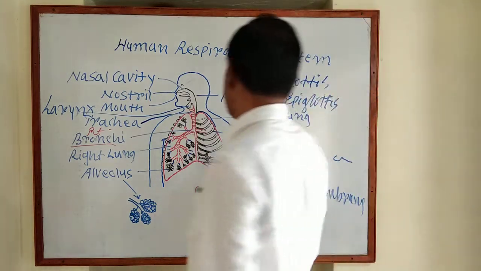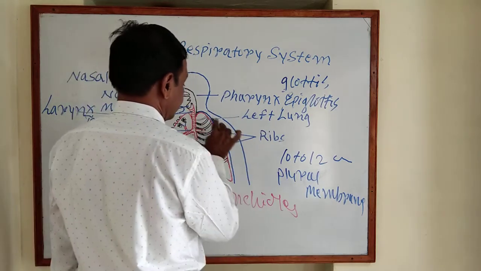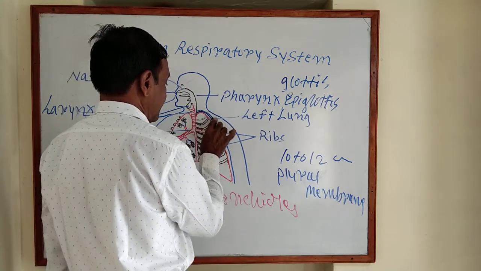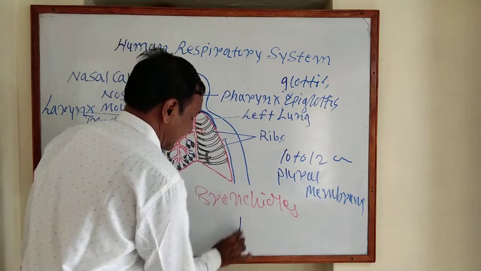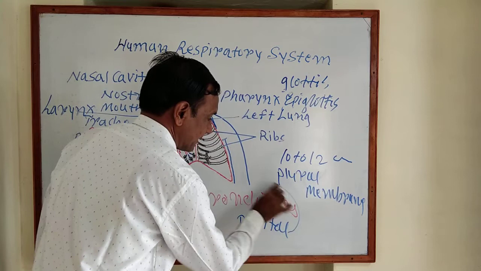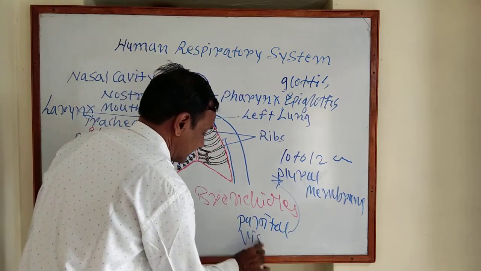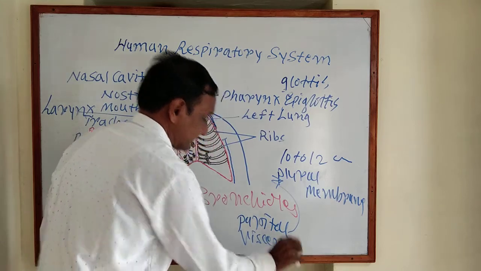The pleural membrane has two layers: the outer parietal pleural membrane, and the inner visceral membrane.